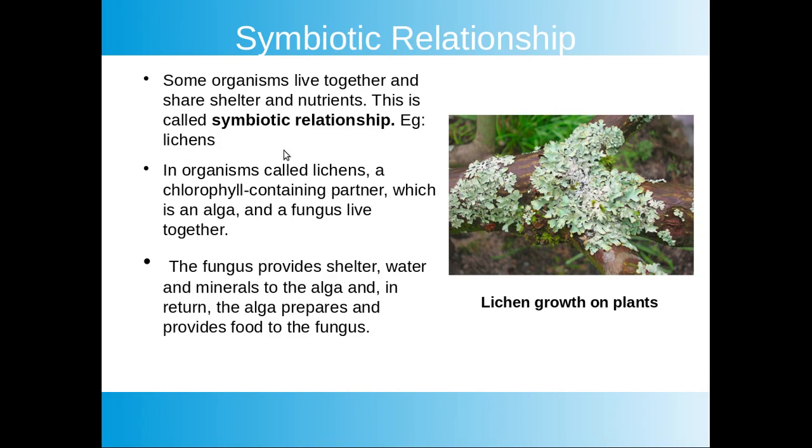Example, lichens. In lichens, an alga and a fungus live together. The fungus provides shelter, water and minerals to the alga. The alga prepares food by photosynthesis and provides nourishment to the fungus. In this way, they depend on each other. One more example of symbiotic relationship is seen between Rhizobium bacteria and leguminous plants. We will discuss them later in this video.